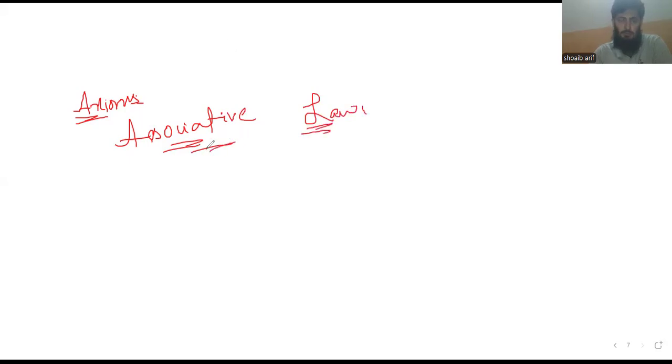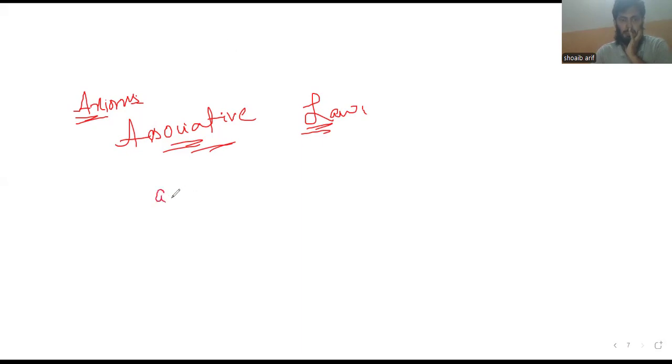axioms. So associative law, how does the associative law hold? As we know, the definition of group, associative is the property of group between the elements of group.